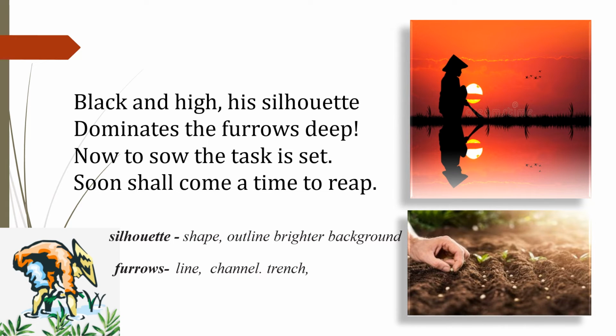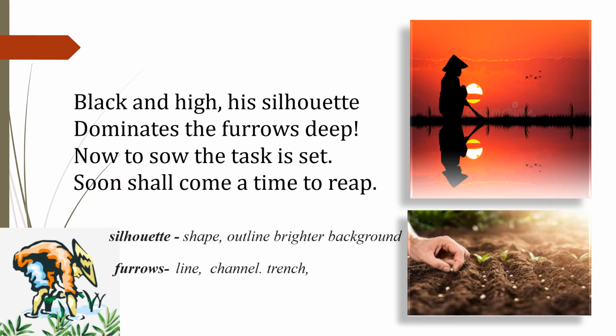Black and high his Siloth. His, that is farmer's. Siloth is the dark shadow which is coming when the sun is behind the person. So the shadow is black and high as seen by the poetess.